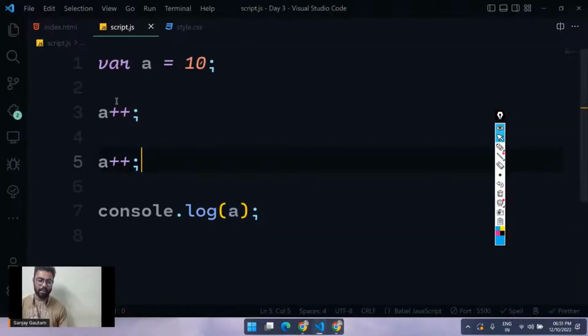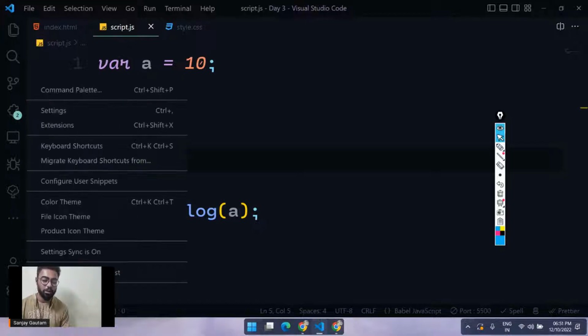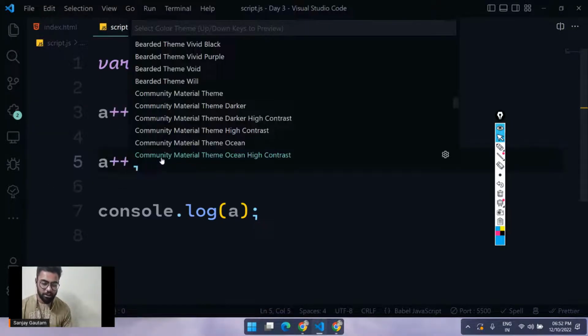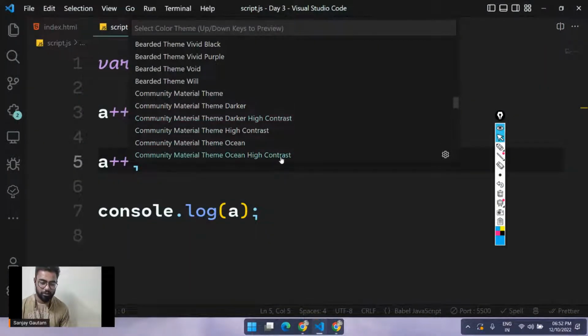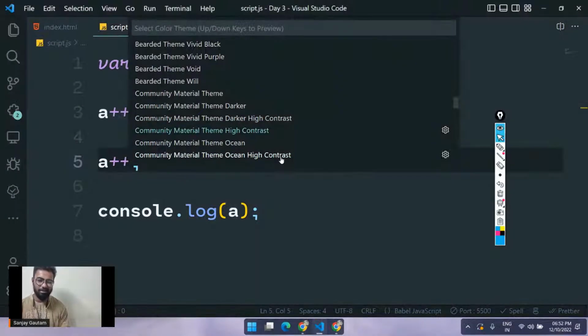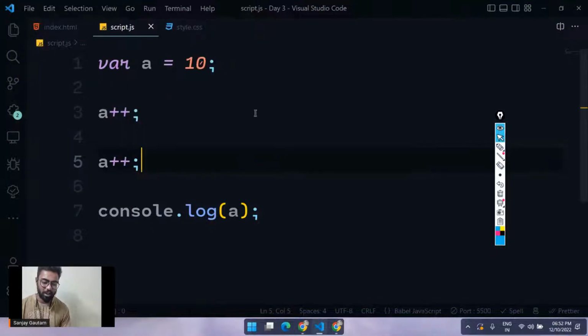And yesterday somebody was asking me what extensions and theming I'm using for my VS Code. The theme I'm using is Community Material Theme Ocean High Contrast. It's just a big name, but the theme is really good. It's one of my favorite themes, and I also use this one. I'm kind of a night person, so I just use dark themes.